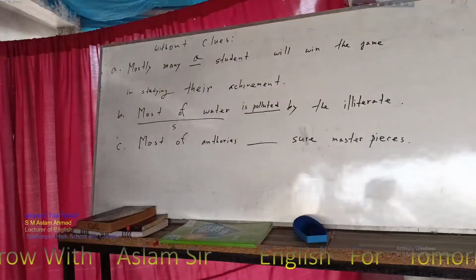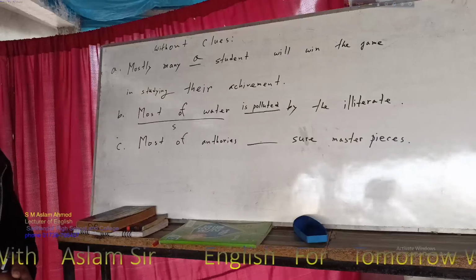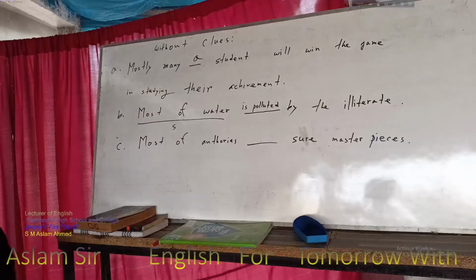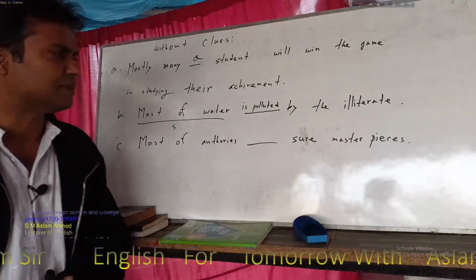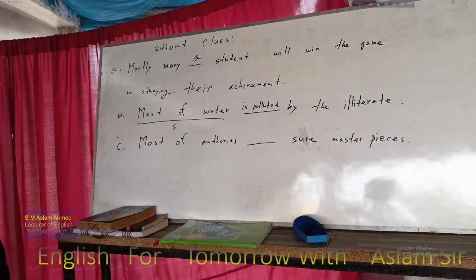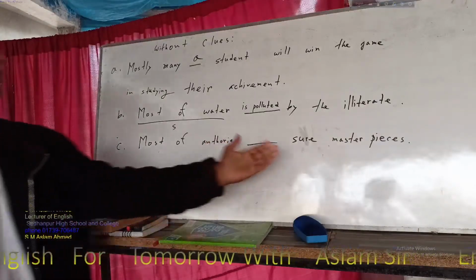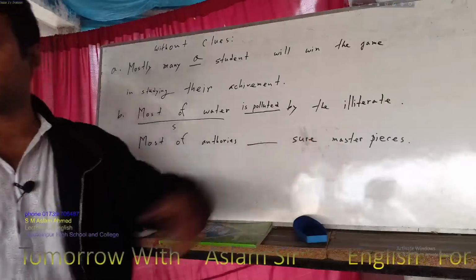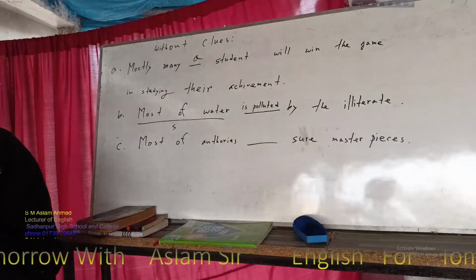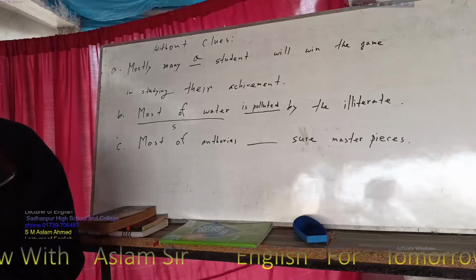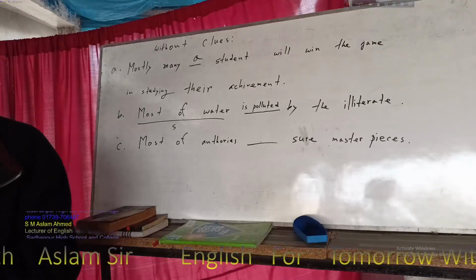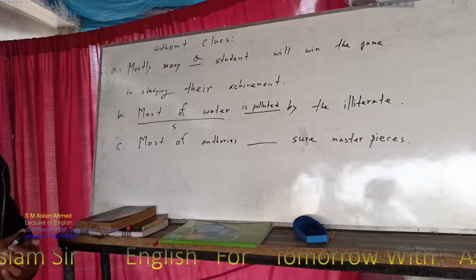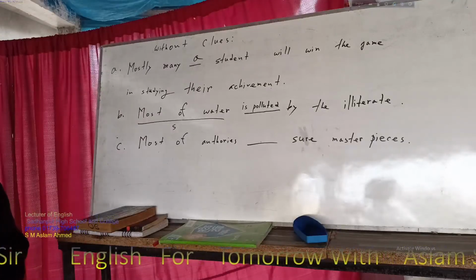So we can see another sentence. Most of authorities, filling the gap, sure, okay, and masterpieces. You know what's the meaning of sure? That is the meaning, you're right. And next one is masterpiece, which literary term is very valuable, very most important, very essential. Masterpiece. Okay, so then that types of the masterpiece they are studying.